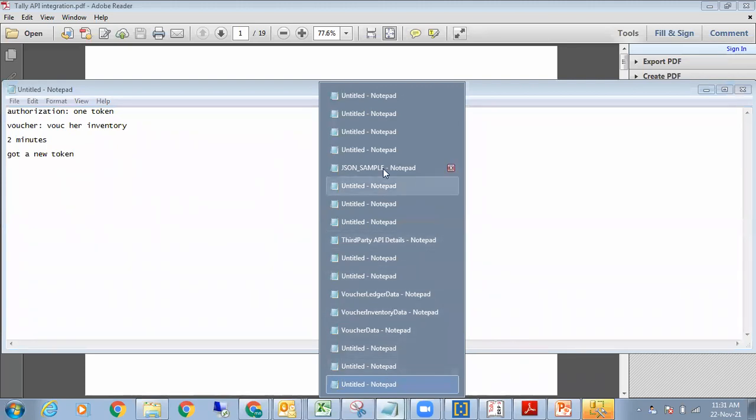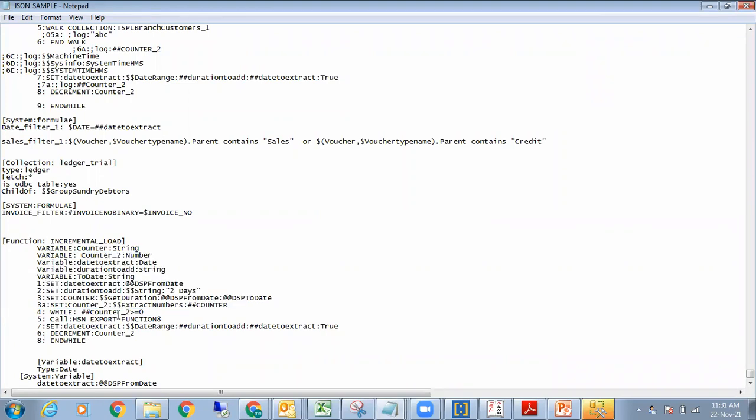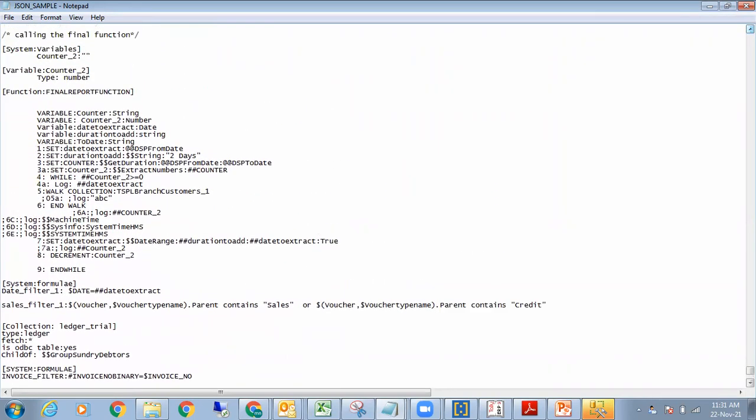I know where you're heading. I probably don't need this loop. I can simply make a function and post all the reports one by one. Yes, I agree with that. But the second part is when you have multiple vouchers: voucher, voucher ledgers, voucher inventory, and voucher bills. There are four levels, so for each one it will generate one JSON and you will push it, right?